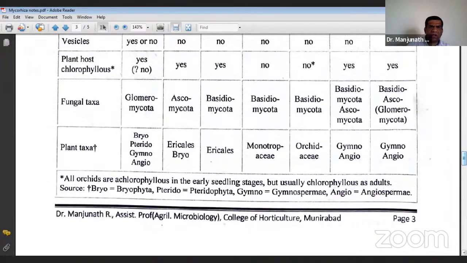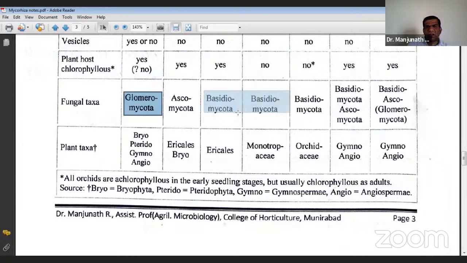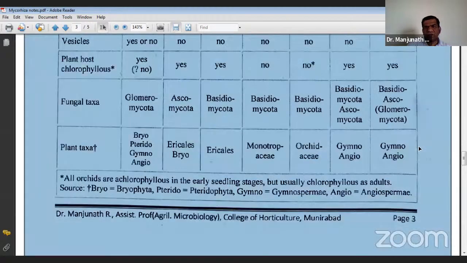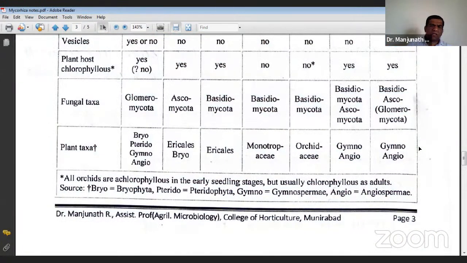Some of the fungal taxa: ectomycorrhiza is majorly Basidiomycota and Ascomycota. AM fungi is Glomeromycota, so that we can note. There will be a question: ectomycorrhiza belongs to which group of fungus? It is Basidiomycota.